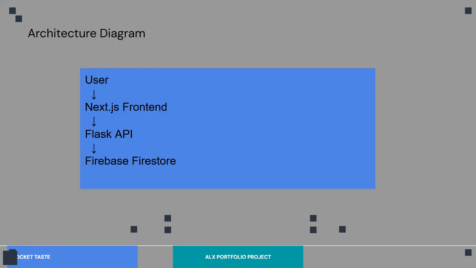Now, the architecture diagram. This is a very simple app. You have the user making a request. Then at the front end, the JS takes the request and gives it to the API. The API uses Flask, which is a simple Python application. It has many endpoints. This API endpoint is handled by the Firebase Firestore. Simple. And then the request made by the user is returned to the user.